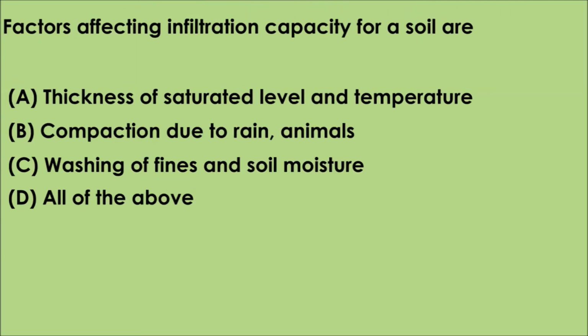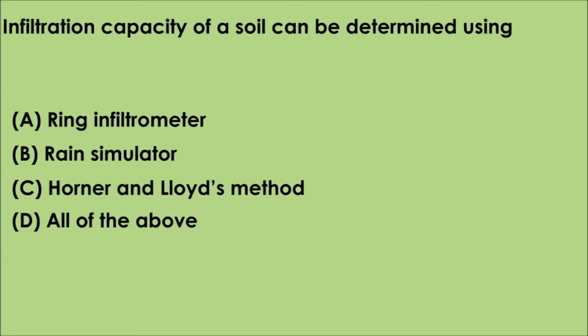Question number 9. Factors affecting infiltration capacity for a soil are option A. thickness of saturated level and temperature, option B. compaction due to rain, animals, option C. washing of fines and soil moisture, option D. all of the above. The correct answer is option D. All of the above. Question number 10. Infiltration capacity of a soil can be determined using option A. ring infiltrometer, option B. rain simulator, option C. Horner and Lloyd's method, option D. all of the above. The correct answer is option D. All of the above methods can be used to determine infiltration capacity.